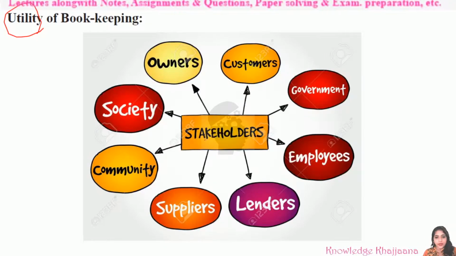Which are the different stakeholders of the business? We can call the customer first. Why? For whom does the business prepare the products? For the customers itself. So business is answerable to the customers also. Customers means consumers.